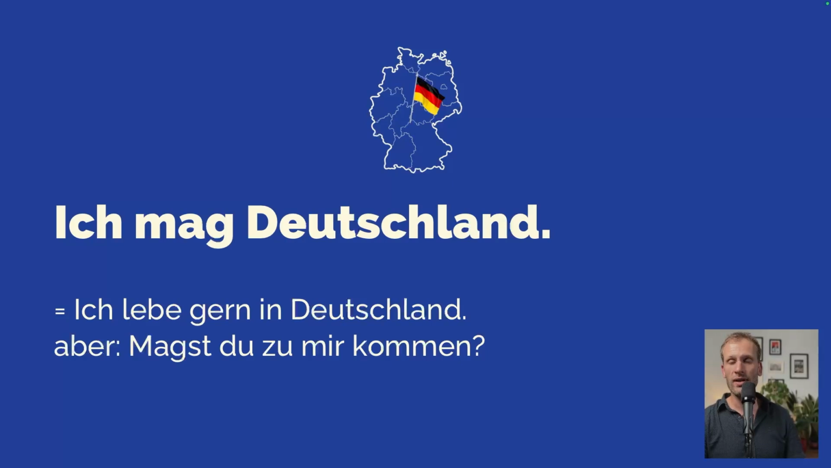So with mögen, it usually shows a general preference, like you like this, you like that, you like Germany. But then if you want to say that you like doing something, use gern, because mögen plus a verb, it does exist. It actually means want or would like. It doesn't have the general meaning. So these are common mistakes to avoid in regards to the modal verbs.